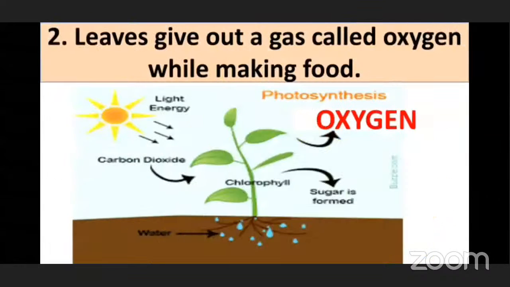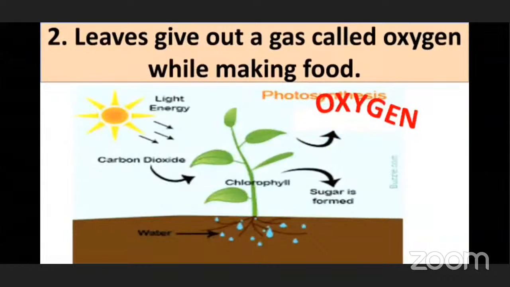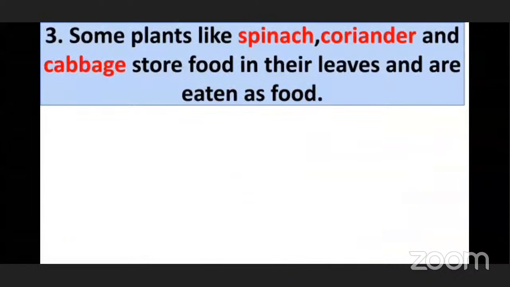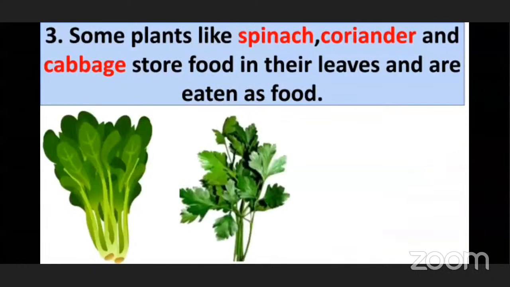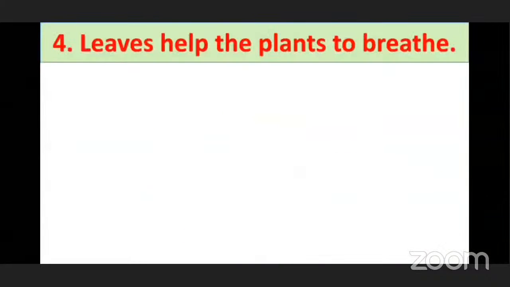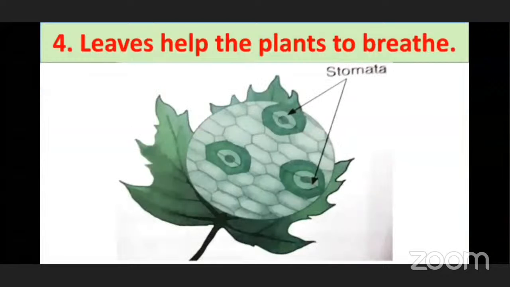The second function is, after the food is prepared, the oxygen is given out through stomata. And you all know that oxygen is very important for the survival of all living organisms. The third function of leaf is that some plants like spinach, coriander, and cabbage store food in their leaves and are eaten as food. The fourth one is that leaves help the plant to breathe, and they breathe through, yes, stomata.